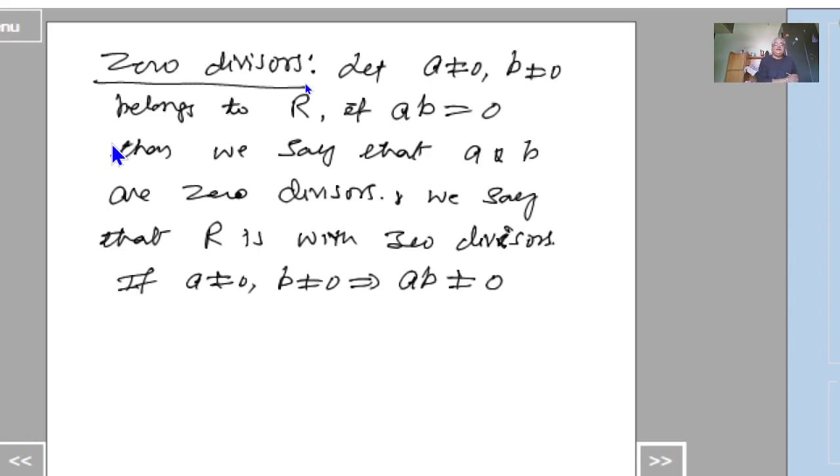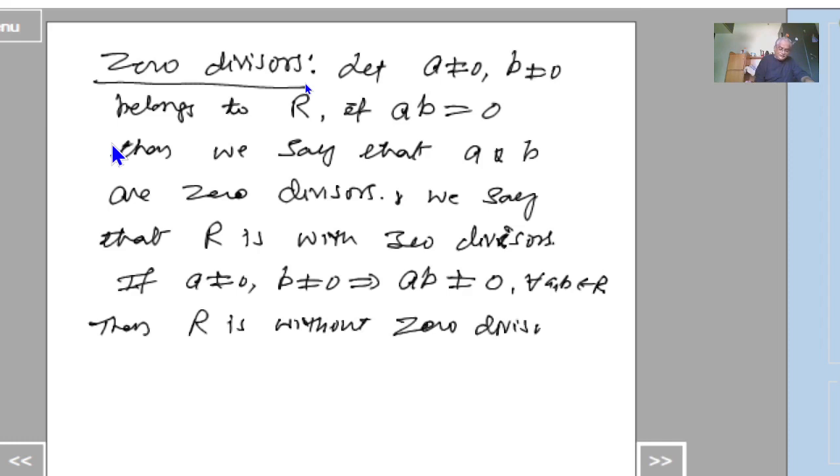Okay. AB is also not equal to 0. This is for all A and B belonging to R. If we take any two non-zero elements A and B belonging to R, and we get AB also not equal to 0, then we say that R is without zero divisors.